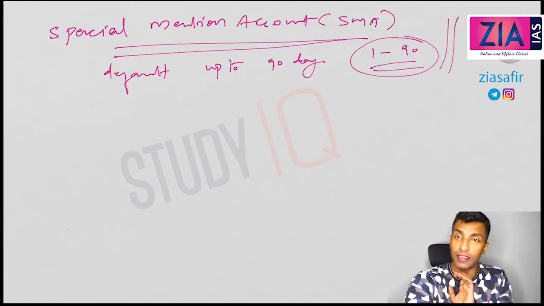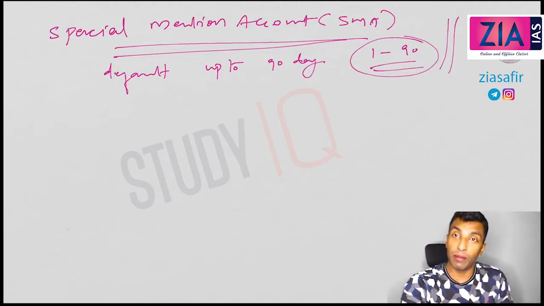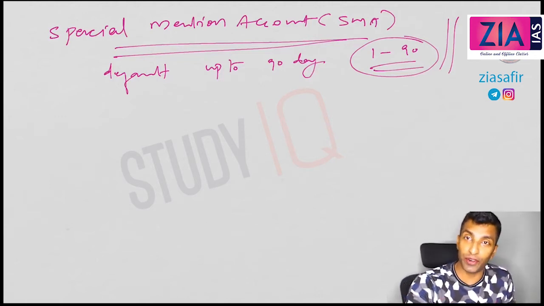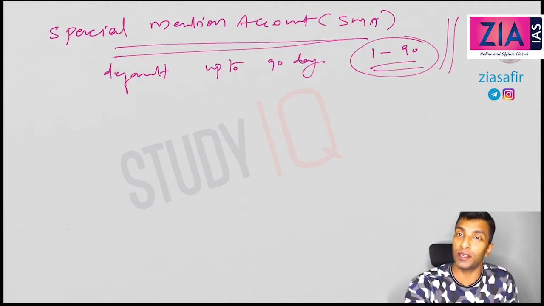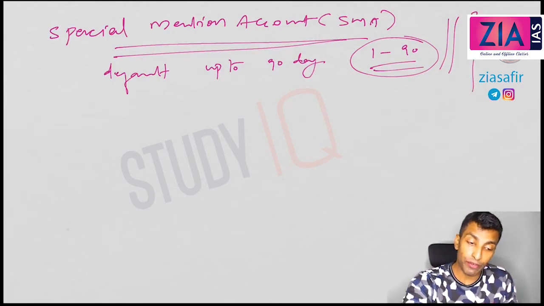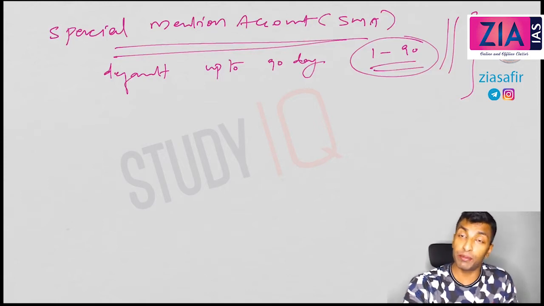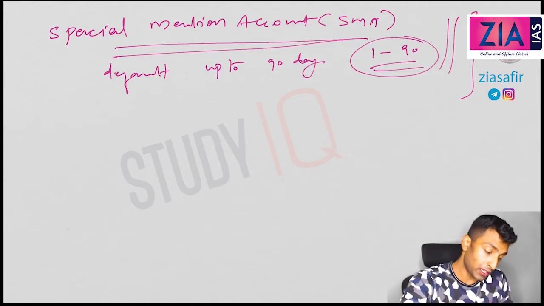So up to 90 days default, special mention account, it requires special mention, and the bank has to take care of this loan account, because there is a possibility that it will move on to NPA status. Firstly NPA status, then the different other statuses that we have discussed, and towards the end it can be a bad debt, it may not be recoverable, it has to be written off, and all those issues will come. So to avoid all these, you have to maintain a loan account from the stage of special mention account. And in special mention account, you can see further classification.